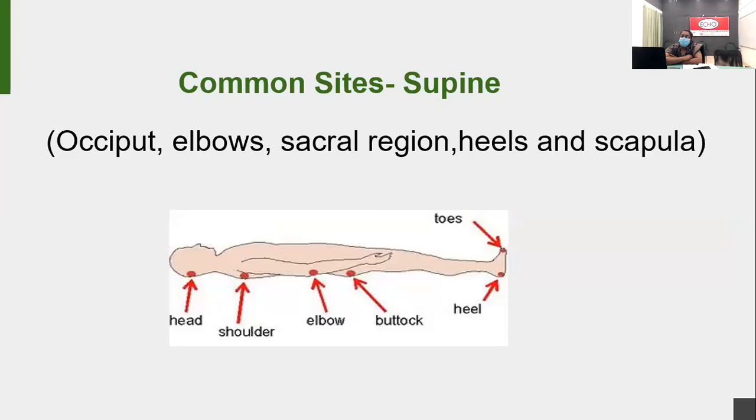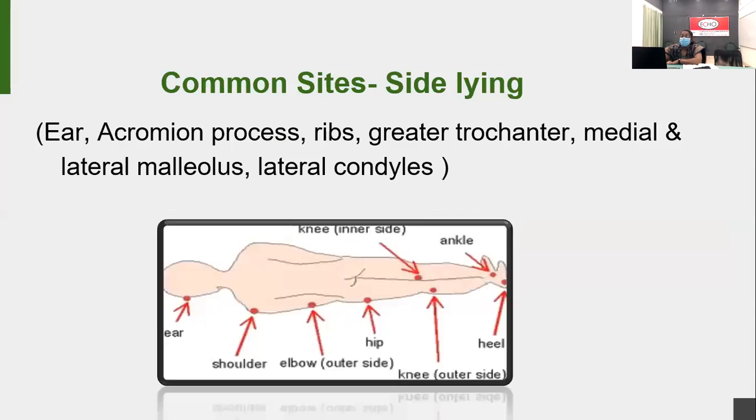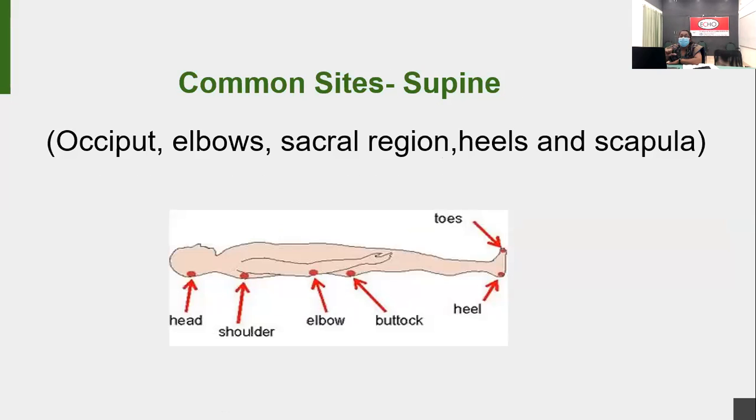So we can see some of the important pressure points. If the patient is in supine position: occiput, elbow, sacral region, heels, and scapula. Why I am telling these important pressure points is we need to change the position 2 to 3 hourly. When we change the position from supine to side-lying position, we can give special attention to the bony prominence. If there is any color change there, you can prevent further pressure on that area. That will help to prevent damage of the skin.